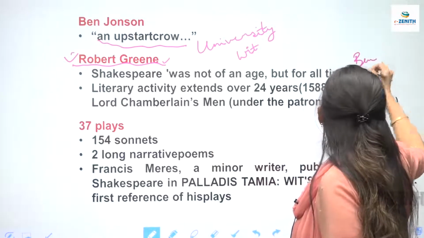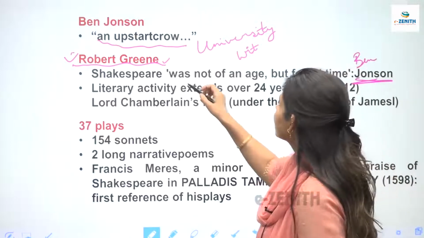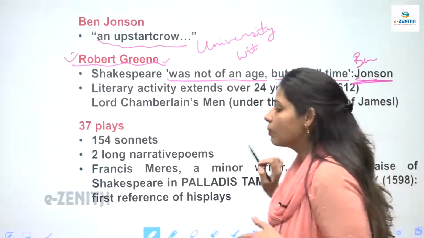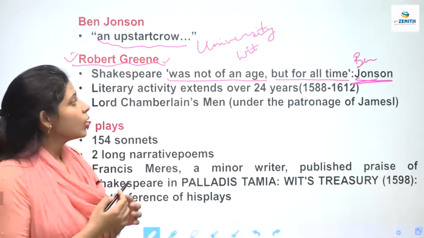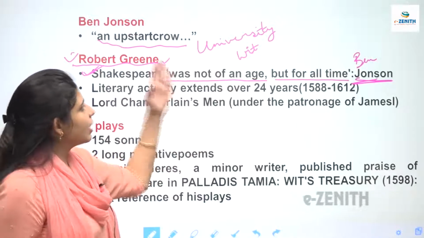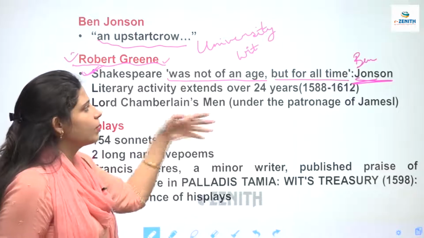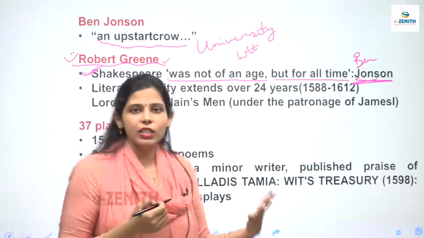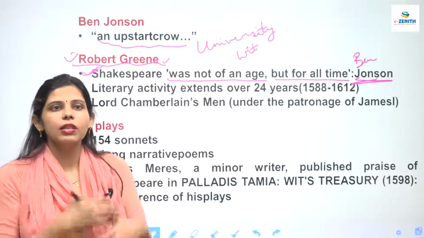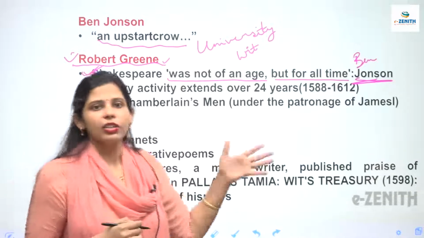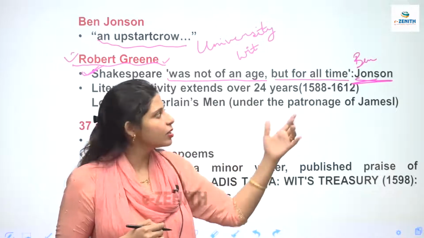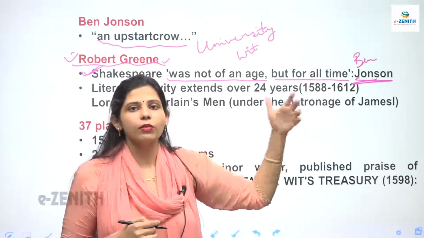Now coming to Ben Jonson again. Here Ben Jonson is praising Shakespeare. He was saying that Shakespeare was not of an age but for all ages, and it is one of the most famous quotes. So learn this quote and write it in your books, that Ben Jonson said for Shakespeare that he was not of an age but of all times. Shakespeare did not belong to just one age, he was of all ages. Why? Because his work was so versatile and was read everywhere, not limited to one age. His work was read in all the ages, so he was not of one age but of all ages. It was said by Ben Jonson in praise of Shakespeare.